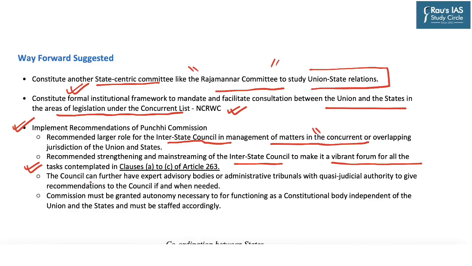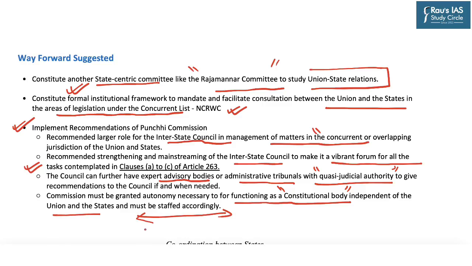The Punchhi Commission has suggested that the Interstate Council can have further expert advisory bodies or administrative tribunals with quasi-judicial authority, that is, their decision should be binding, to give recommendations to the Council when needed, and the Commission must be granted the autonomy necessary for functioning as a constitutional body independent of union and states and must be staffed accordingly. The Punchhi Commission has also suggested making the Interstate Council a constitutional body on the likes of the Election Commission to settle disputes among different states.